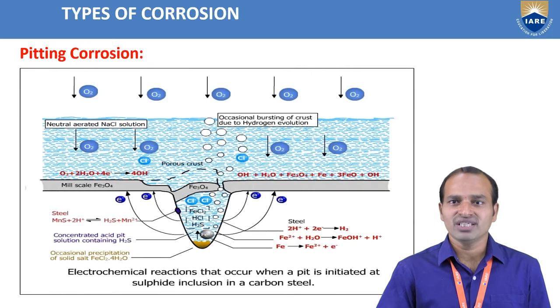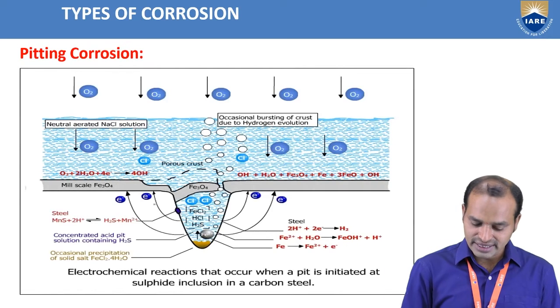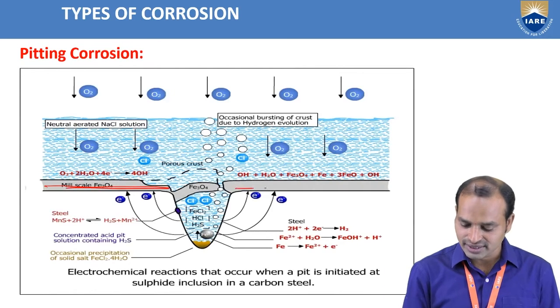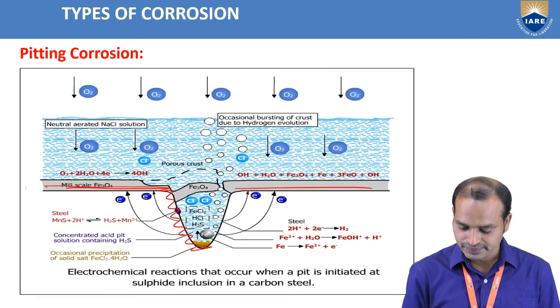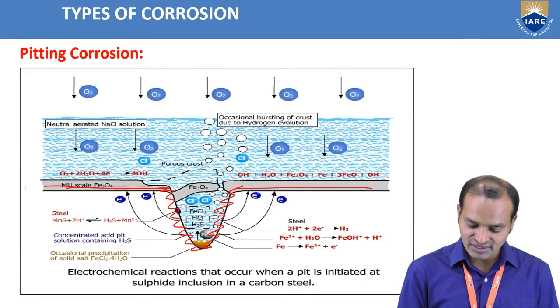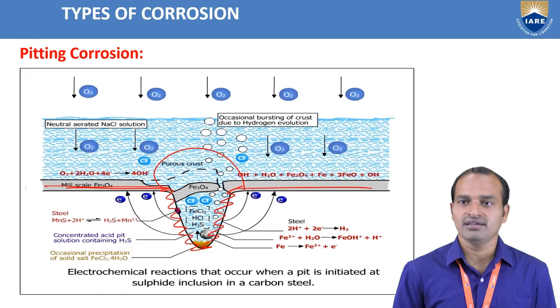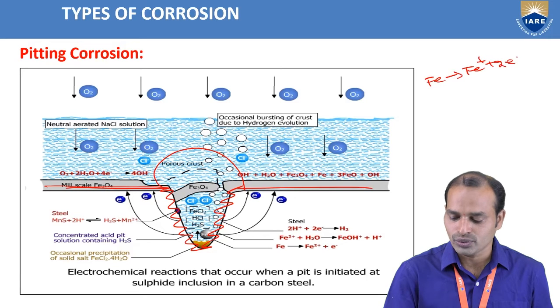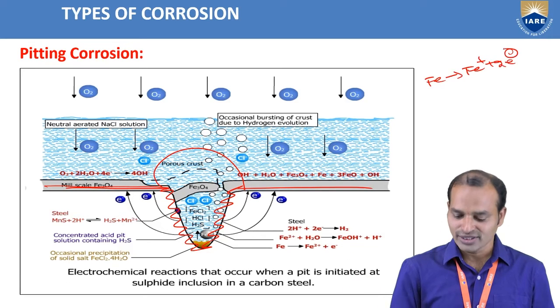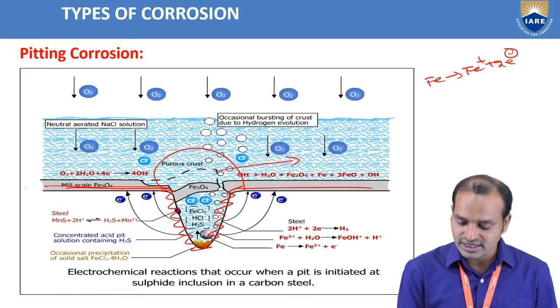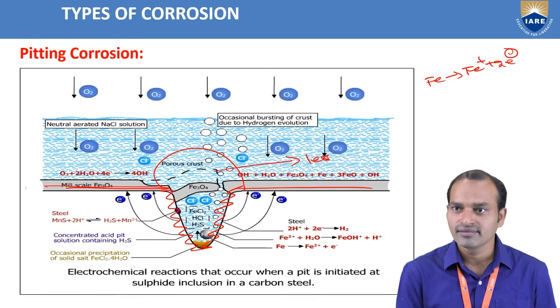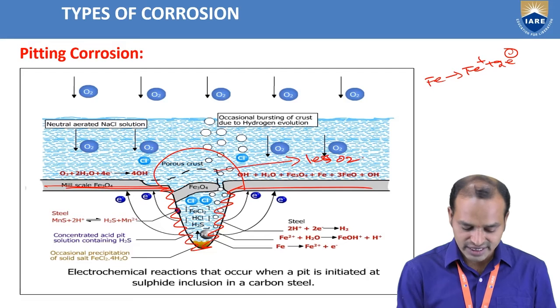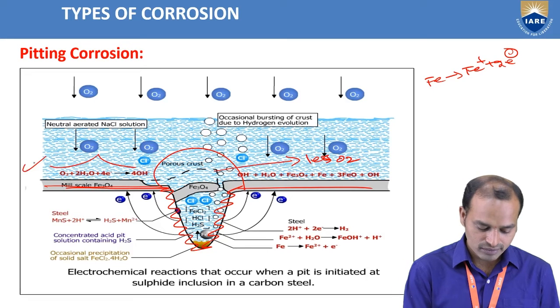So this is the pitting corrosion diagram. This is the metal surface, and here is the pit or pinhole. This is a water drop resting here. Here we observe Fe forming Fe2+ plus 2 electrons. This is the less oxygen area, less O2, and this part is more O2.